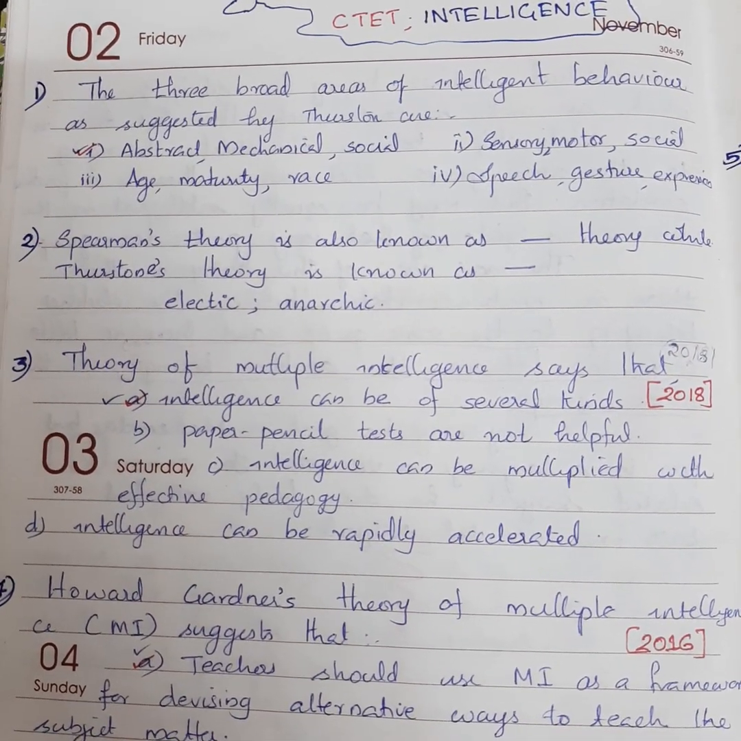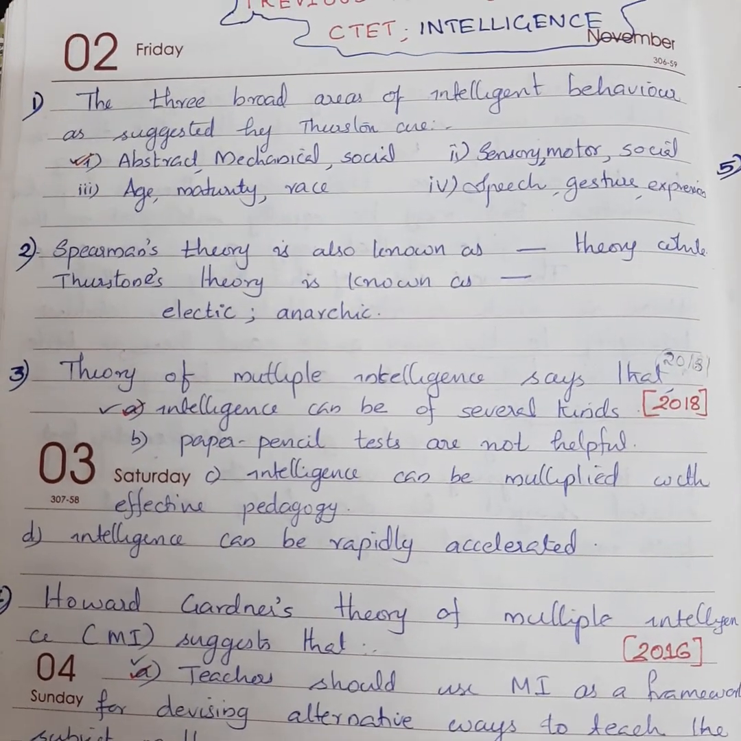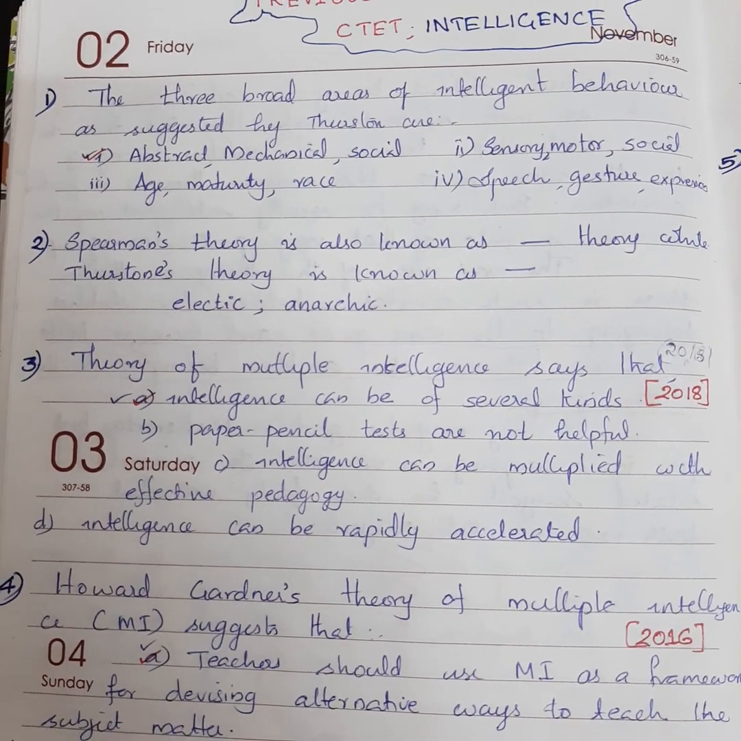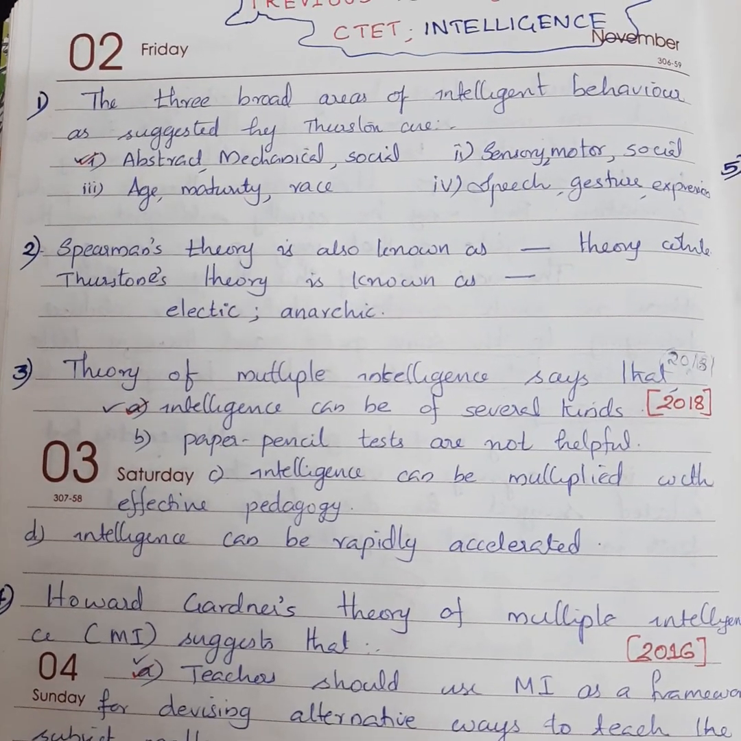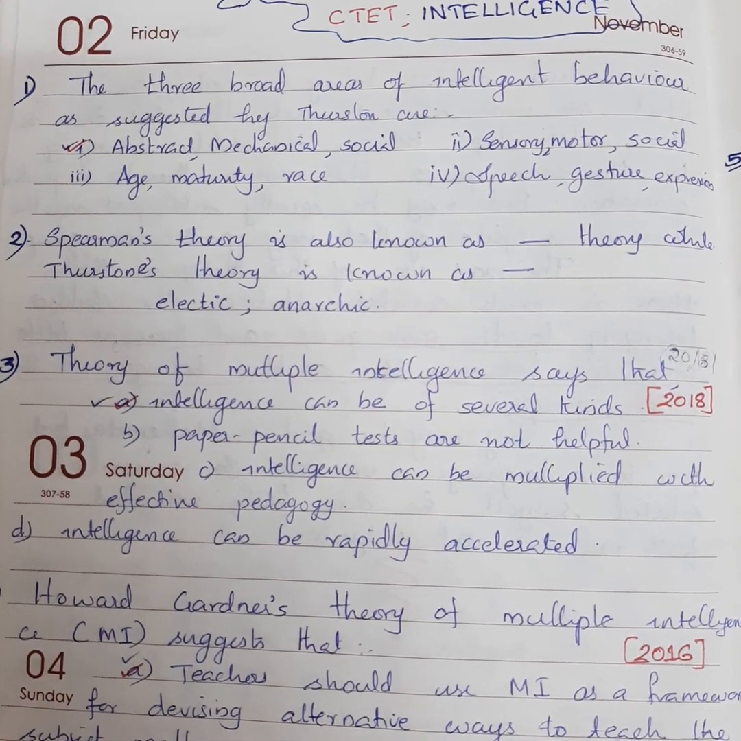Then second question is, Spearman theory is also known as dash theory, while Thurston's theory is known as dash. Answers are, Spearman theory is known as eclectic theory and Thurston theory is also known as anarchic theory.